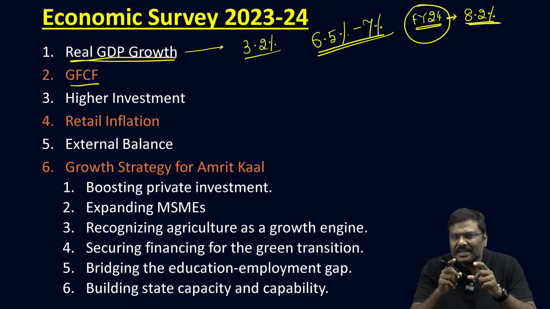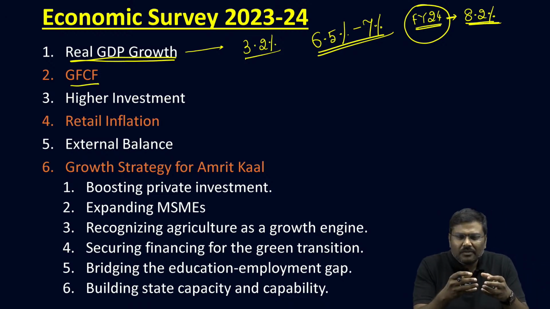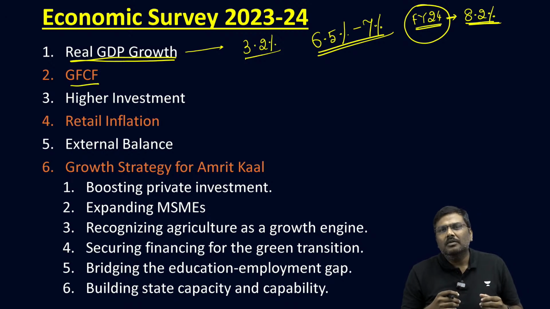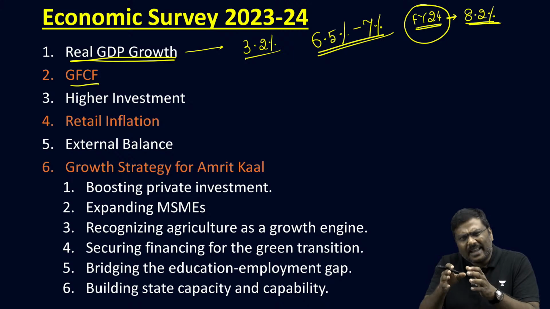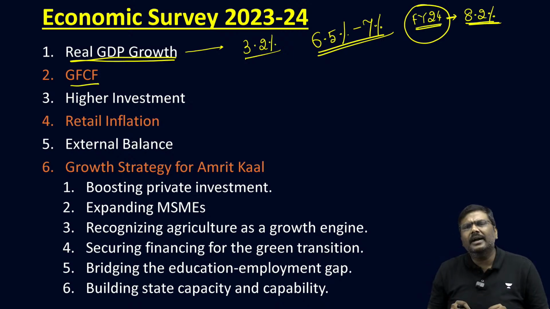The economic survey says that the household debt has actually increased, no doubt regarding that.